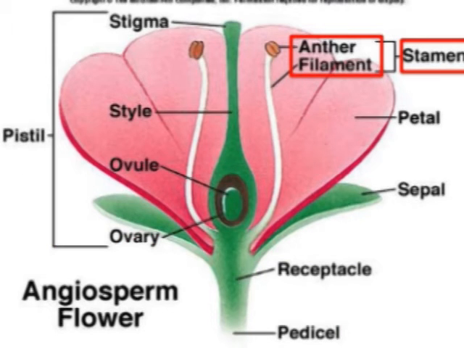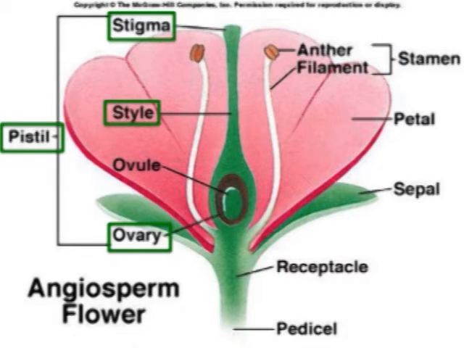A typical flower has the male and female parts within the same sporophyte. The male parts are the anther and the filament. Together, we call it the stamen. The anther is where the microsporangia produce pollen. Pollen is the male gametophyte in angiosperms. The female parts consist of the stigma, the style, and the ovary. Together, we call this the pistil.